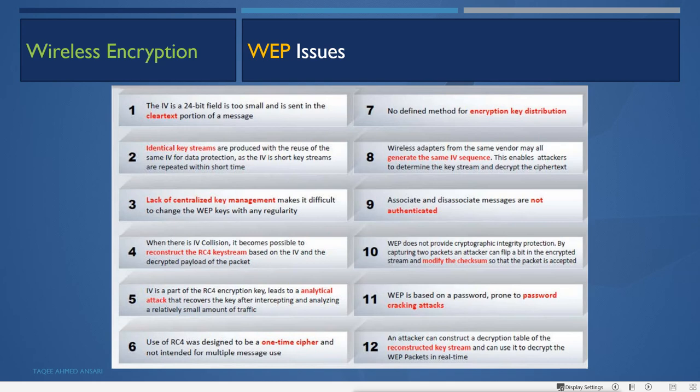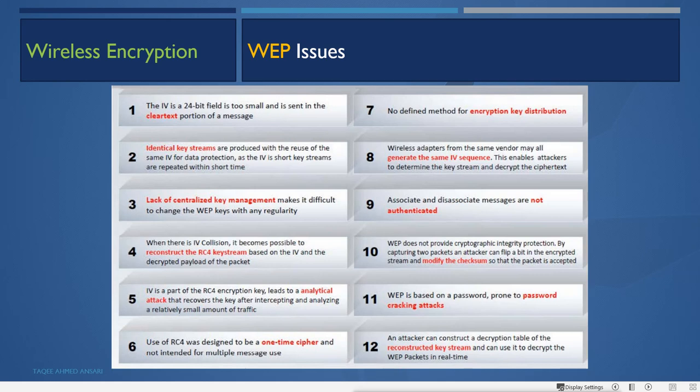Then lack of key management makes it difficult to change the WEP key with any regularity. Then when there is an IV collision, it becomes possible to reconstruct the RC4 key stream based on the IV and the decrypted payload of the packet. Then the IV is a part of the RC4 encryption key, which leads to an analytic attack that recovers the key after intercepting and analyzing a relatively small amount of traffic.